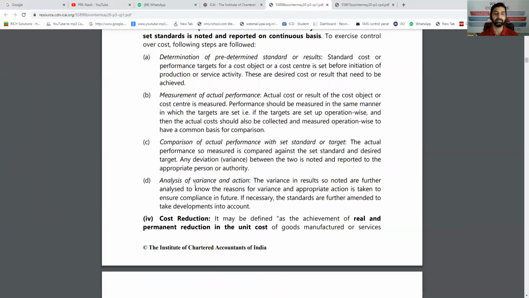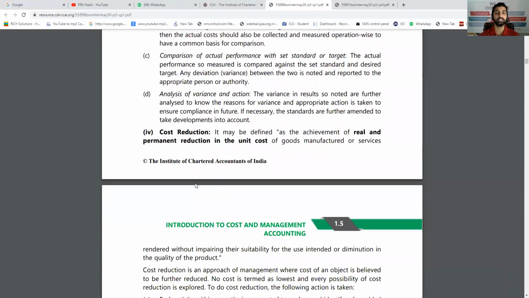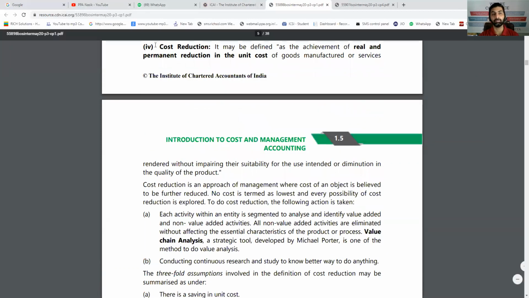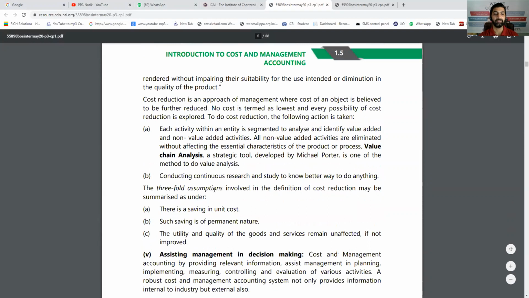So cost accounting is useful for cost control also. That is the third use. Point number 4, cost reduction. Cost reduction is challenging the existing cost. When I budgeted that my cost should be 10 lakh rupees for this product, then challenging that budget, working on it and reducing the cost, that is called cost reduction. So it's a real and permanent reduction in the cost, but without affecting the quality. Quality should also be maintained. For this purpose also cost accounting is required.